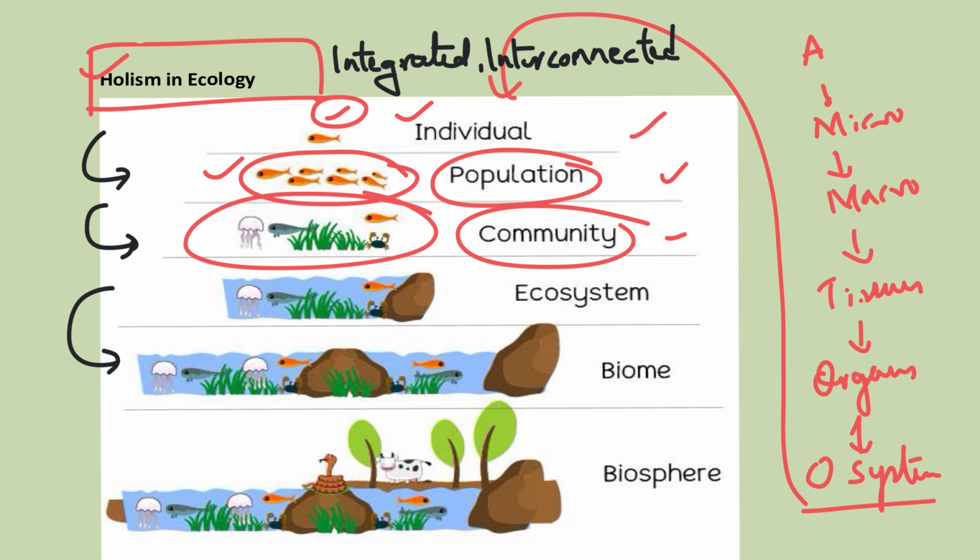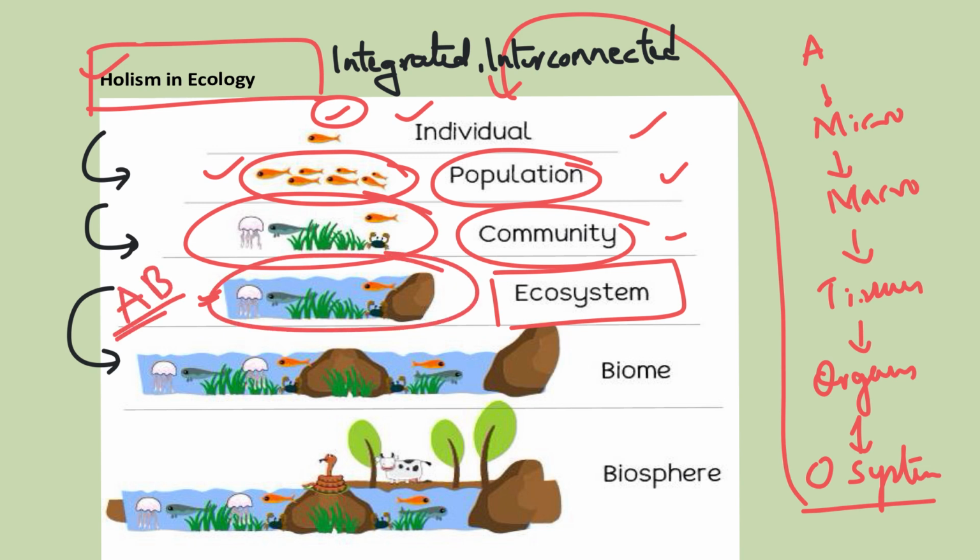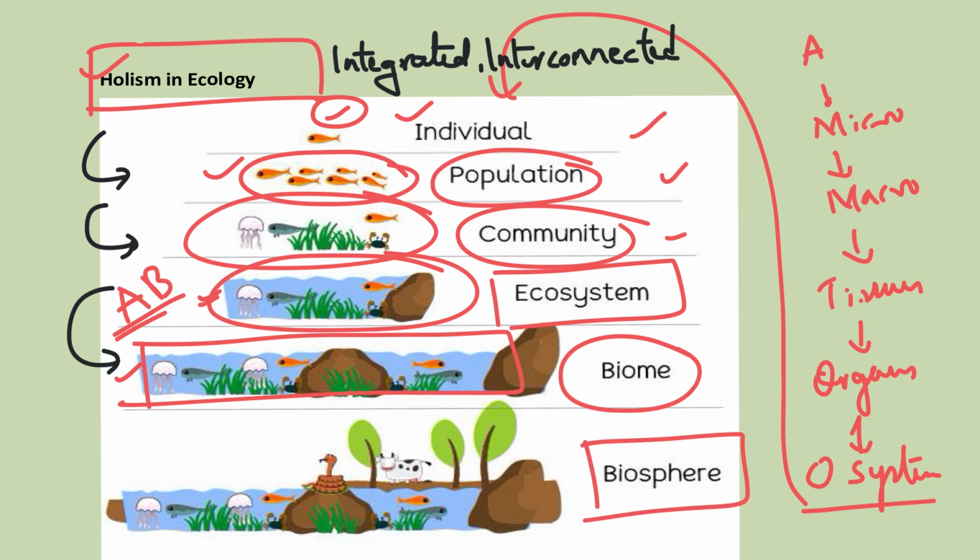After the community is the ecosystem. In this ecosystem, many species are interacting with the abiotic factors in the environment. You can see how the interaction is happening. Many species are existing here with the surrounding environment. And the biome addresses many communities existing and interacting with the environment. Biosphere generally refers to the lithosphere, hydrosphere and atmosphere components. So this is the level of organization in an ecosystem, which we can also call holism in ecology. See, in the exam we can expect this sequence or individual terms to be asked.